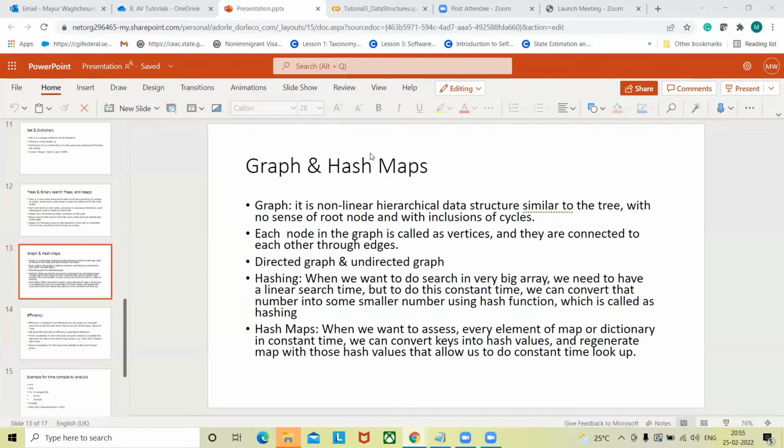Do we have to provide that bucket number, or will it be randomly assigned? The thing is that the bucket will be created automatically. Whenever we are dealing with an array of size 100 and have to perform a search operation, we need to look at all those 100 values and do comparison operations, and only then can we tell that number 47 exists at index 47. But when we pass this number through the hash function, a new code will be generated, and that number might be put into 5 buckets only or 10 buckets only.